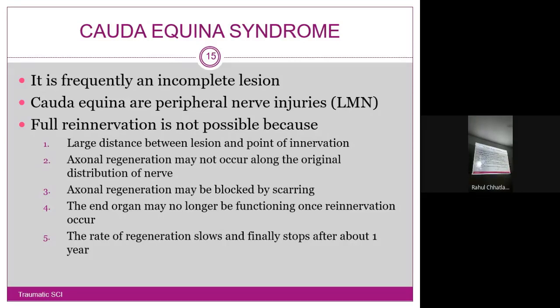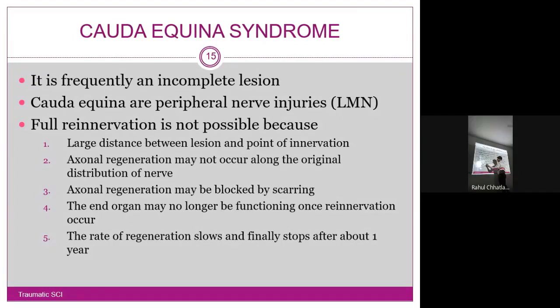The end organ may no longer be functioning once reinnervation occurs. More importantly, what is the work of a nerve? To provide for the muscle, yes, and to create an action potential. Most of the times it has also autonomic functions, also other functions, but most of the times. Now say for example, during the spinal cord injury, the muscle was also injured and this nerve was cut. Nerve was cut, muscle injured, atrophied, complete muscle atrophy happens, and then it gets reinnervated. Then what is the use? The muscle is not there, the muscle is completely atrophied. Then there is no use of this reinnervation. Yes, so that is the end organ.